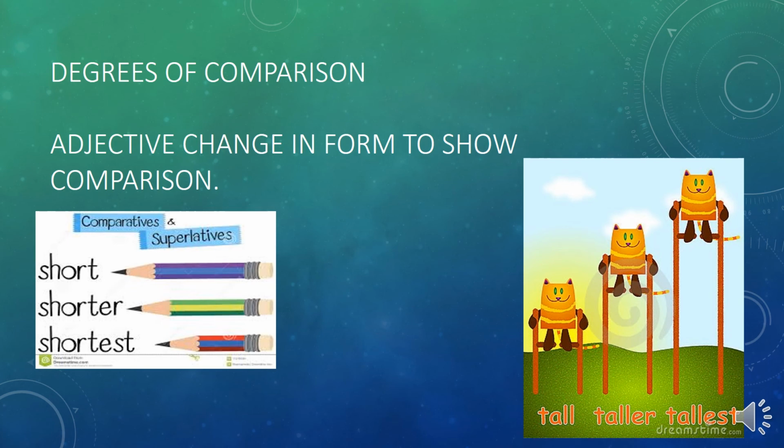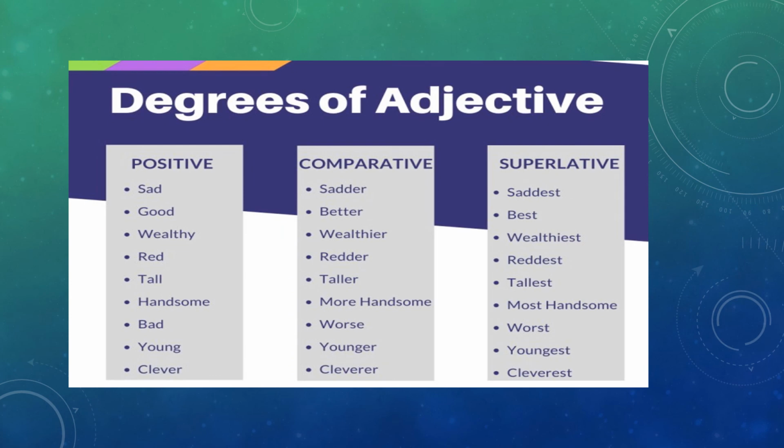In this also, I have a cat, a tall cat. Tall cat means you have a cat, and this one is taller than the first one, and this is the tallest among all. That is the comparison. Another example: Ram is a good boy, and Ram is better than Shyam, or Ram is the best among all, or Ram is the best in the class. This is known as degrees of comparison.